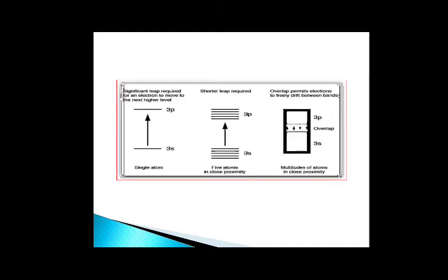Now let us see, if you are taking a single atom, then there is one energy level at 3s and one energy level at 3p. If you are taking 5 atoms, there are 5 atomic energy levels at 3s and 5 atomic energy levels at 3p.